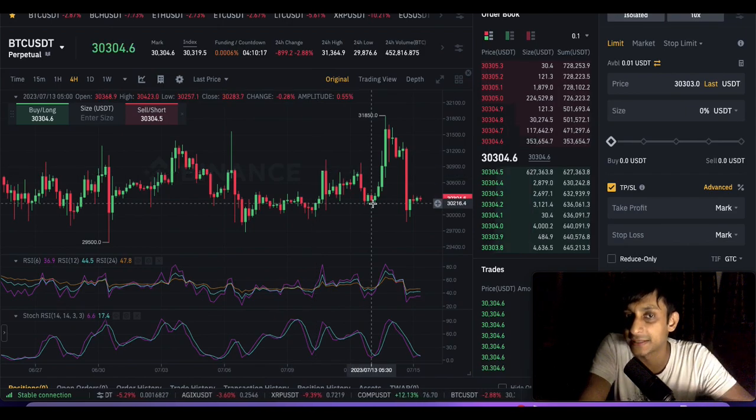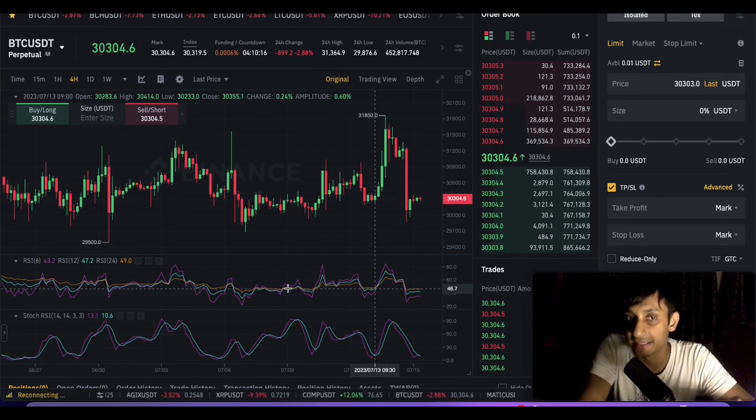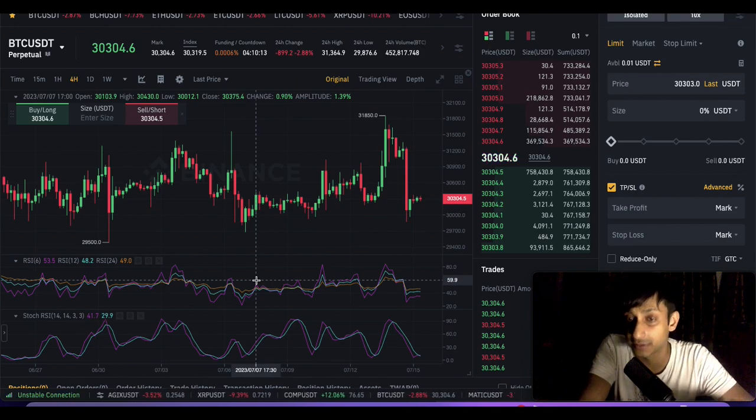But not always does it follow. The majority of the time it follows, sometimes it doesn't, and that is when divergence comes into place, like the bearish divergence and the bullish divergence, which we are going to learn probably in future videos.